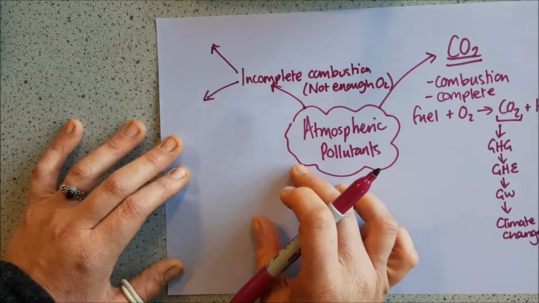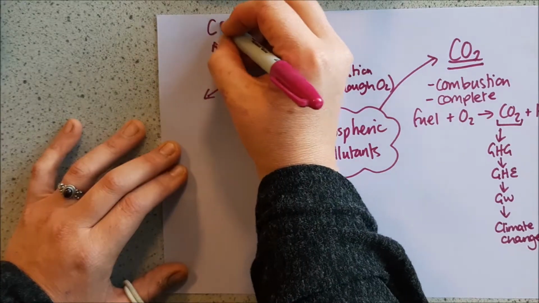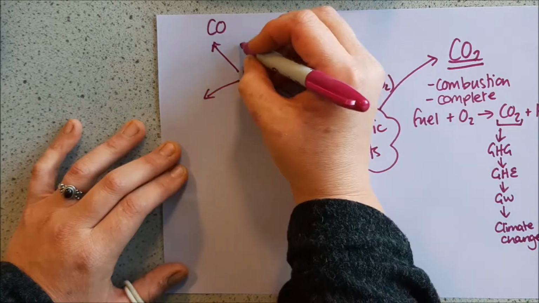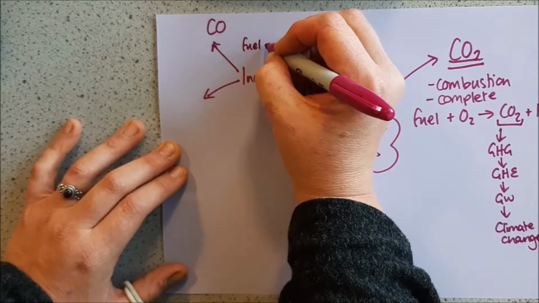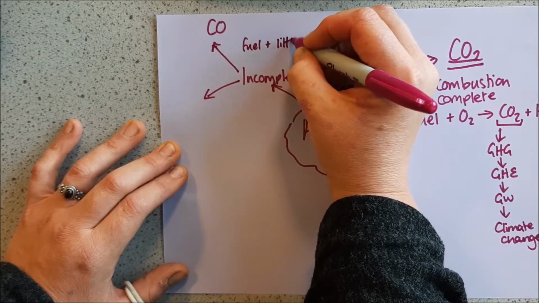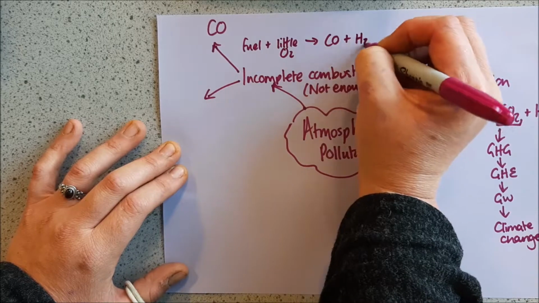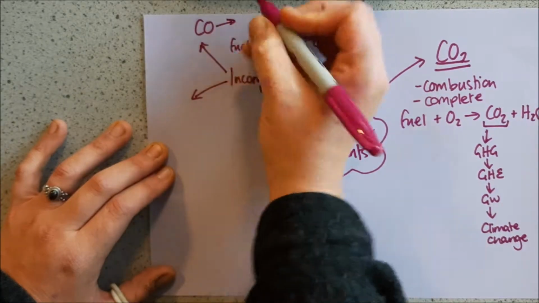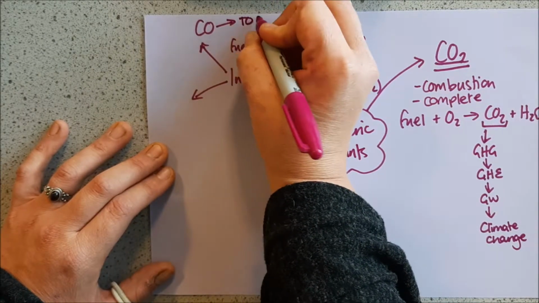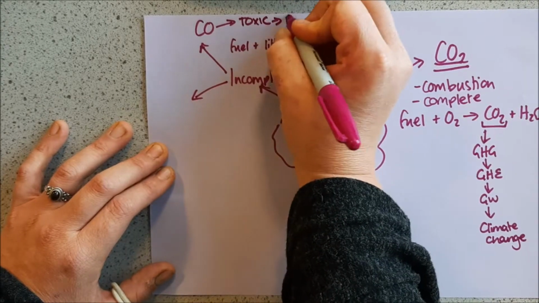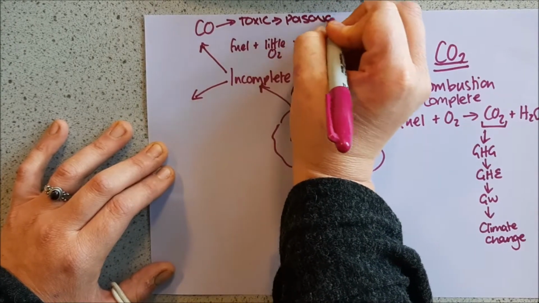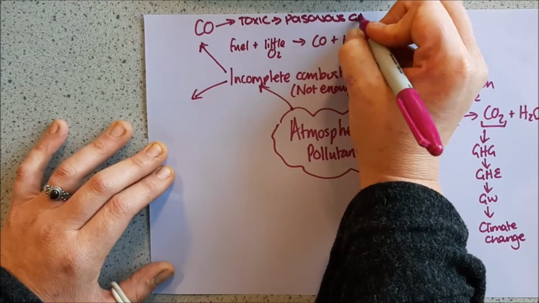Planned this very poorly, but here we go. So we can have carbon monoxide being produced. If we've got fuel with little O2, we can then make carbon monoxide and water. The issue with carbon monoxide is that it is a toxic, poisonous gas.